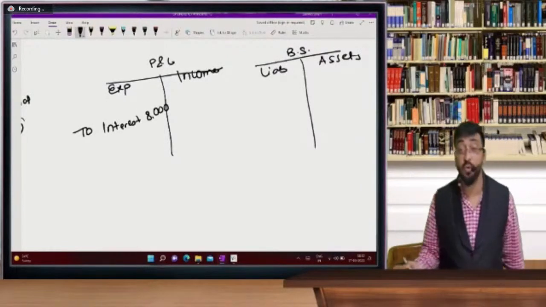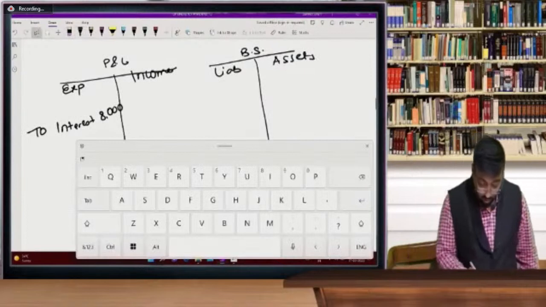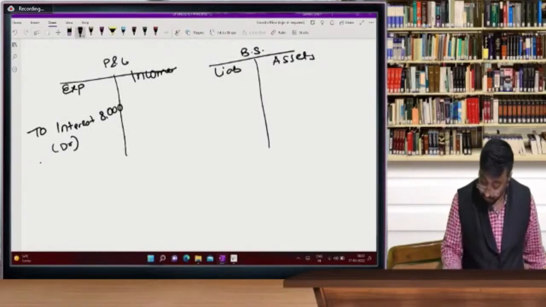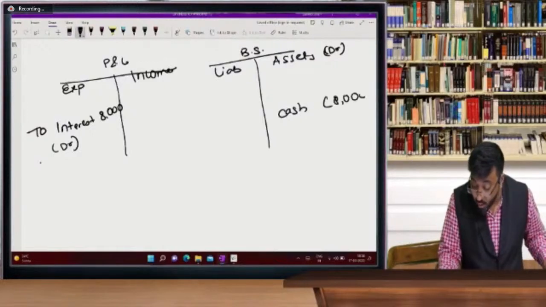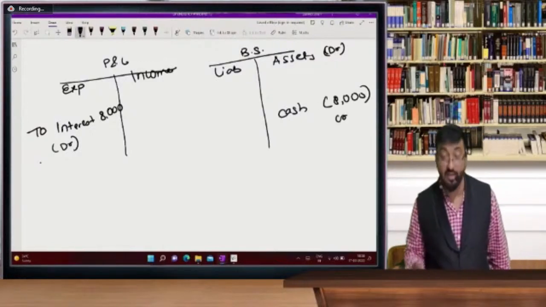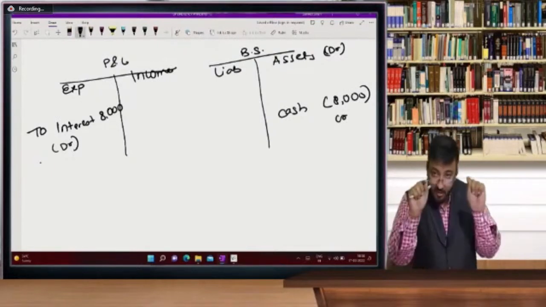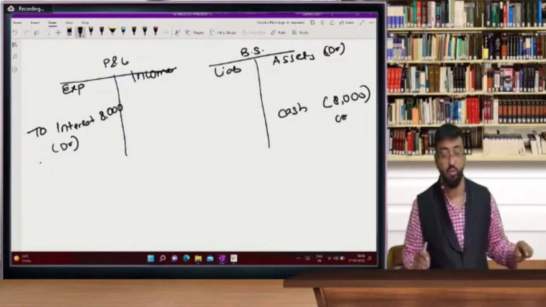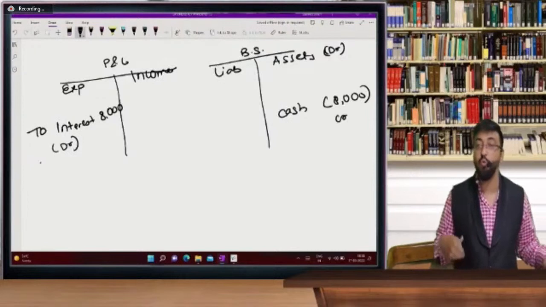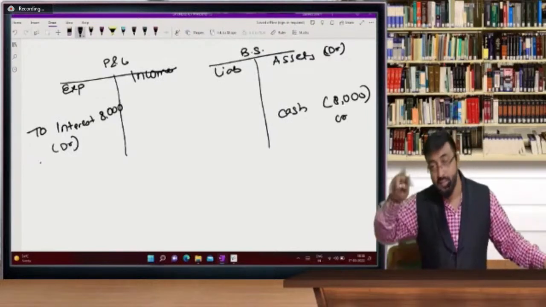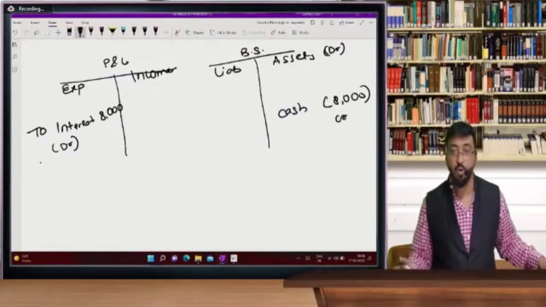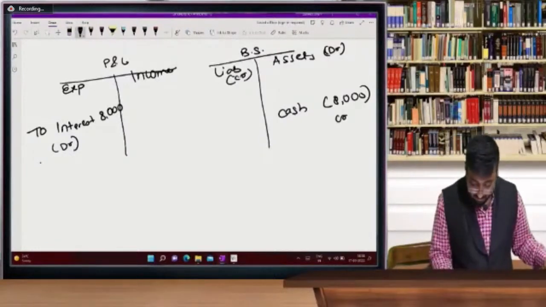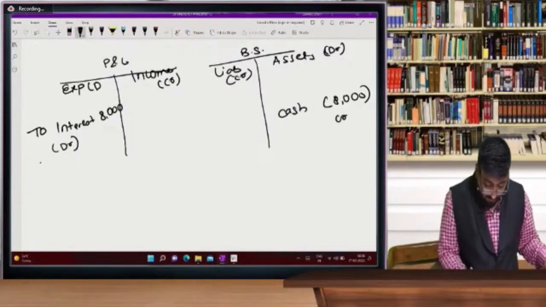Sir, yes, sir, we can visualize this now. So this is debited. Cash on the asset side is normally a debit, but we will write it as a negative balance because it is a credit balance. We are paying it, so our cash balance is decreasing by 8,000. Though we are recording on the asset side, it is a negative cash, and negative on asset side means credit. Because asset shows debit balance. Liability, income credit, expenditure debit.